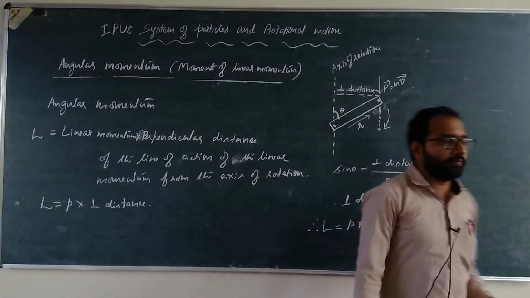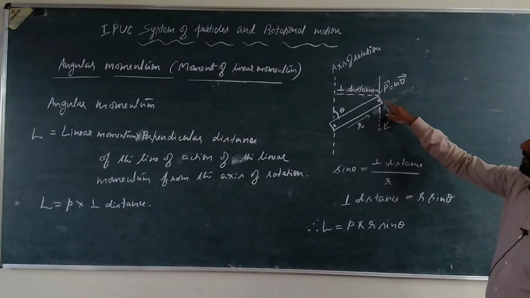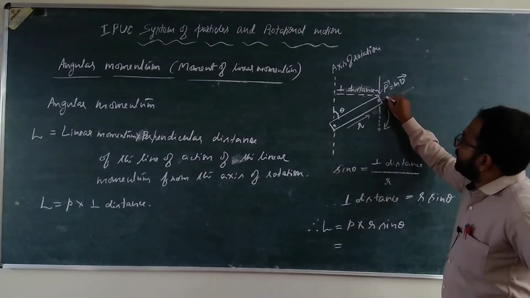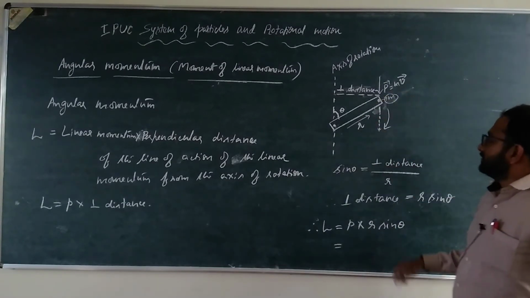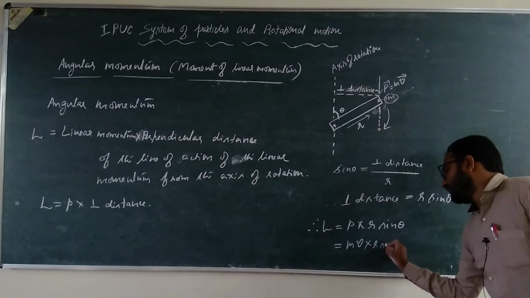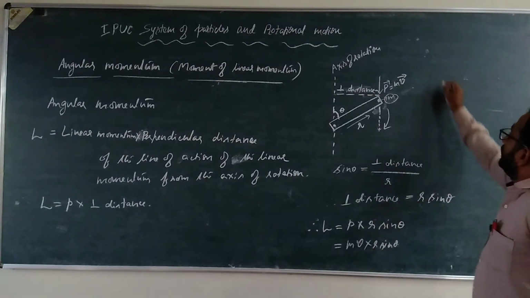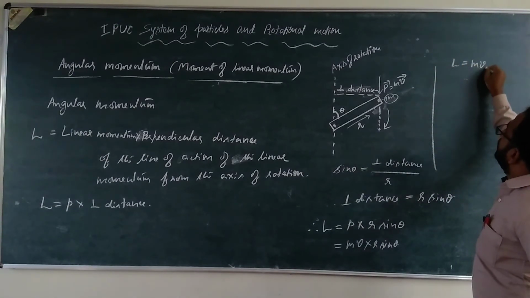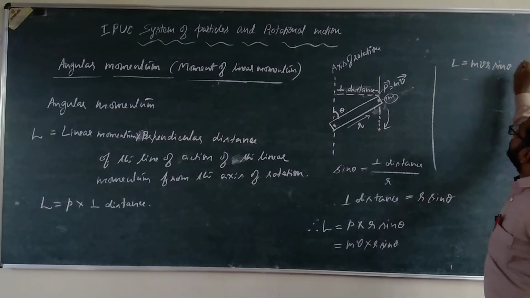But the linear momentum P is the mass of this particle, let it be m, times its velocity. So mv into r sine theta. Therefore L is equal to mvr sine theta.